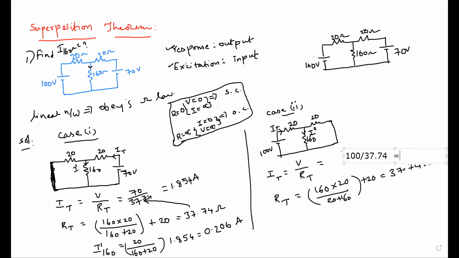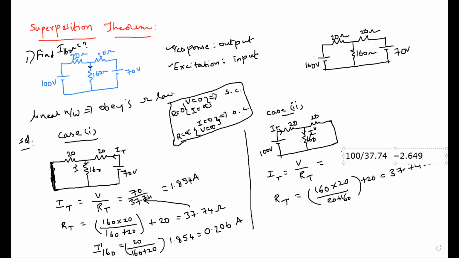2.6497. 2.649. That is 2.65 simply. Right.